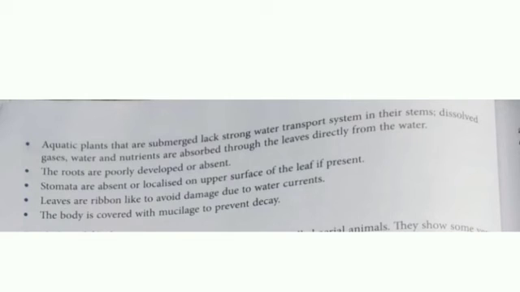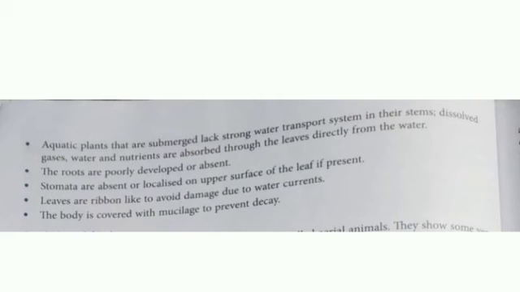Roots are poorly developed or absent because there is no need of root. What is the function of root? Root absorbs water for photosynthesis, and here water is plentiful, so there is no need of roots. So in submerged plants, roots are very poor or maybe absent.